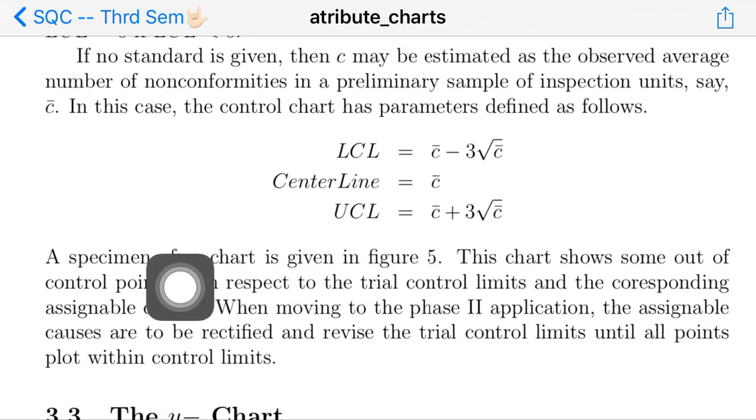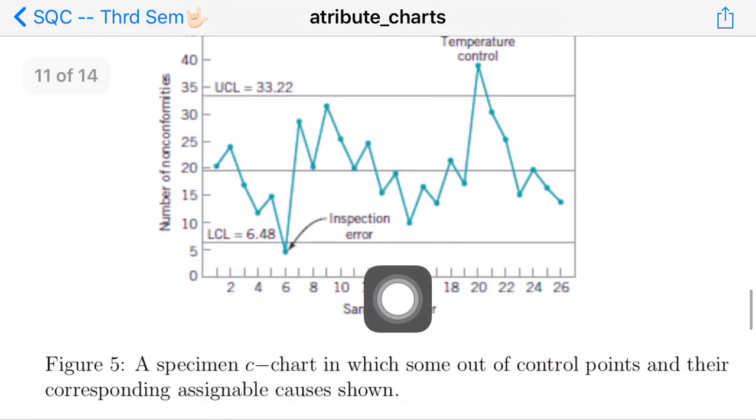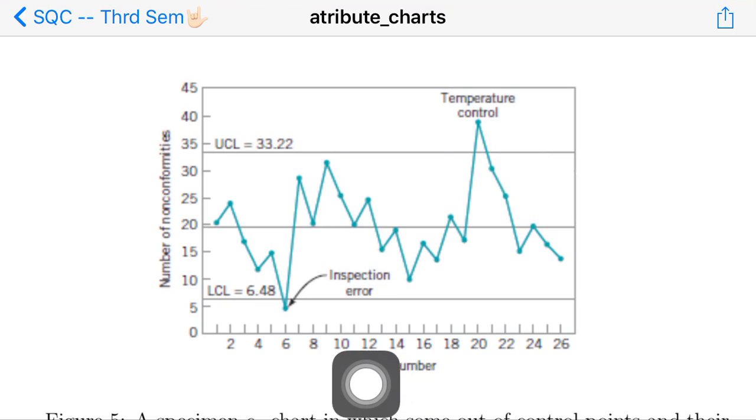Okay, and an example or specimen of a C chart is given in the figure below. Along the x-axis I have written the sample number, but each sample consists of only one unit.